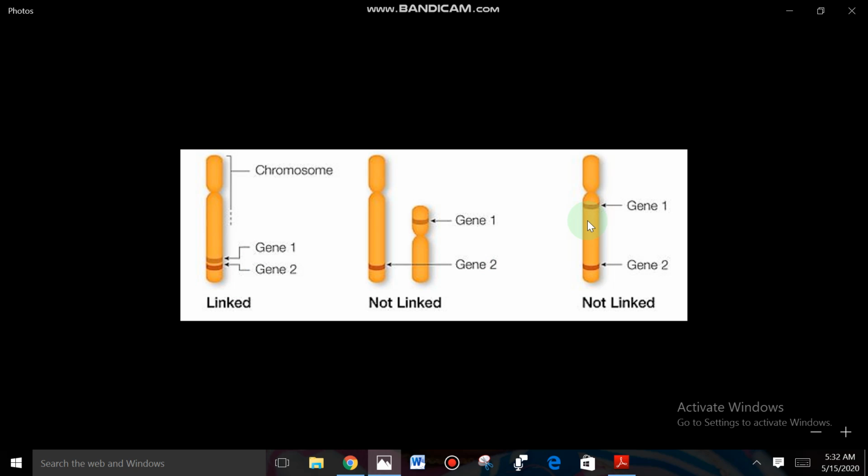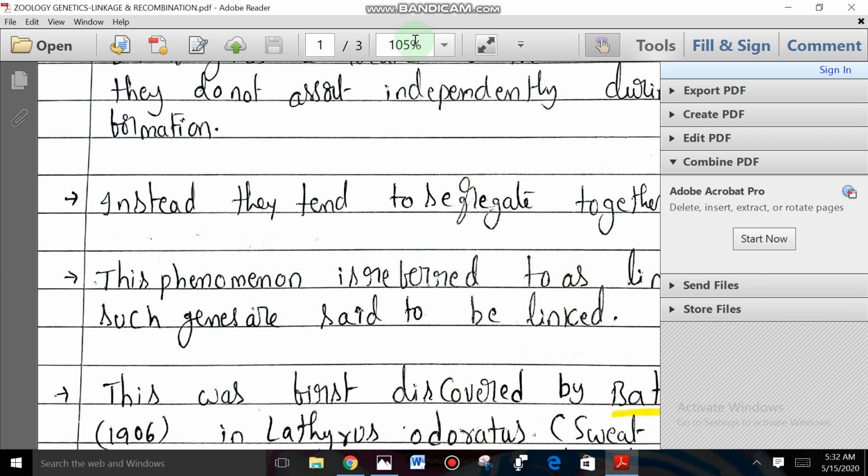Why weak linkage? The distance between the two genes is more. Here no linkage. You got it or not? Clear? Now understood? Right. So let us go to the next topic.